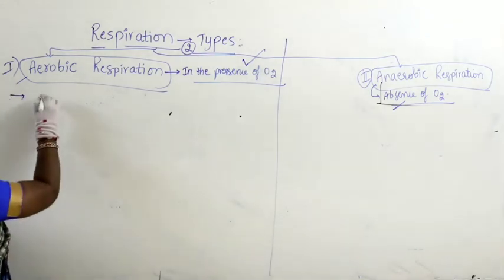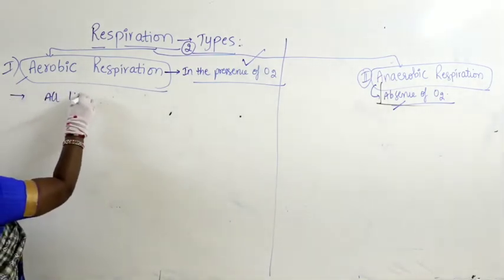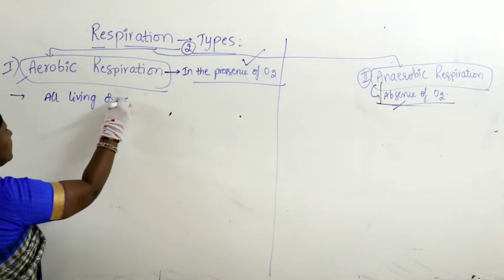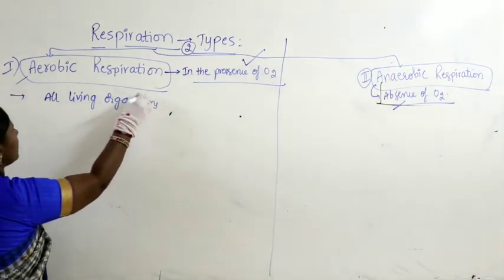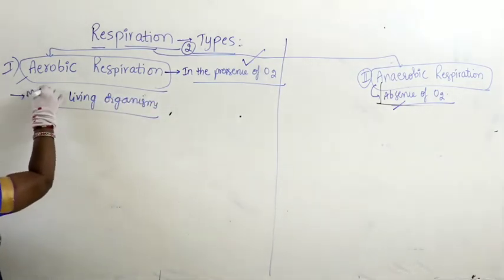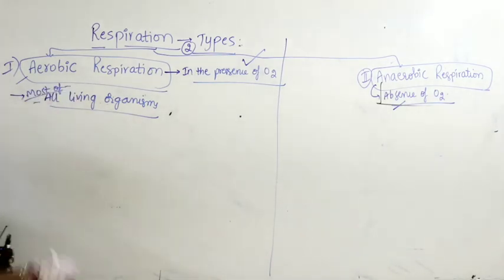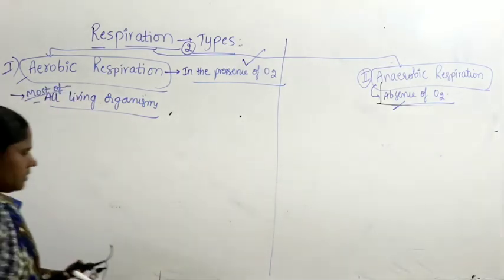Most living organisms, higher plants, animals, undergo aerobic respiration.